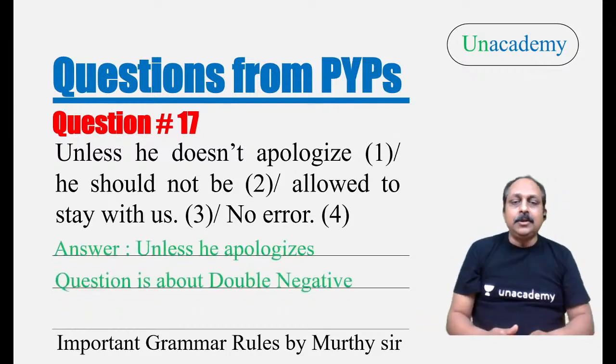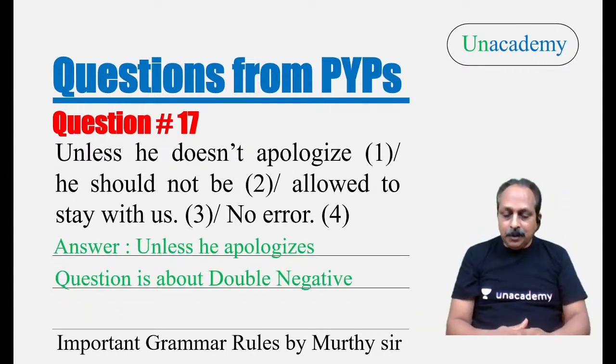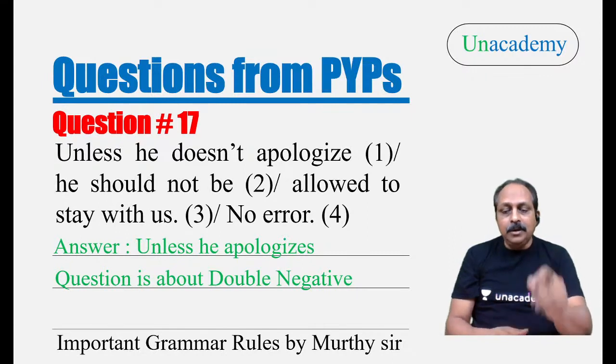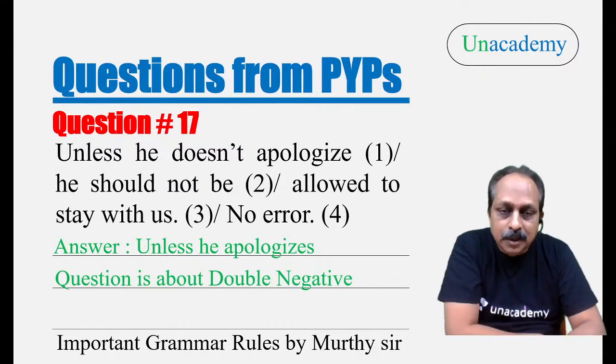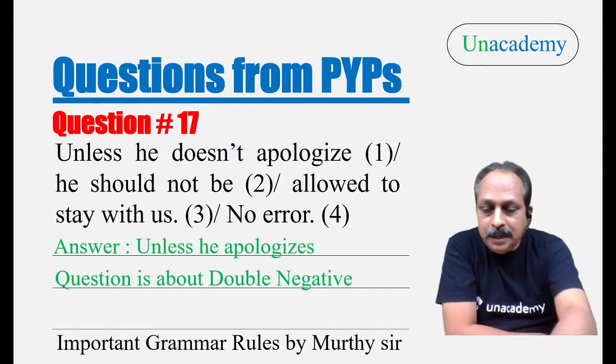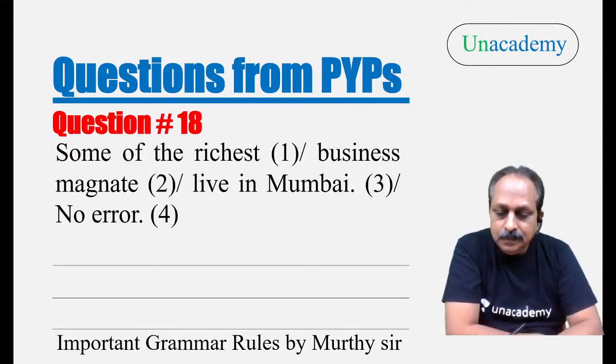So, what is the correct answer? A lot of students have got it right. Very good. Unless he apologizes. Unless he apologizes, that is correct. And we should not say unless he doesn't apologize. That is not correct. Unless he apologizes. Question is about double negative. Go to question number 18.